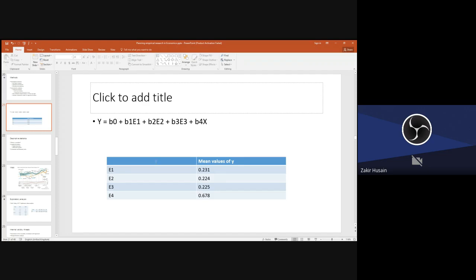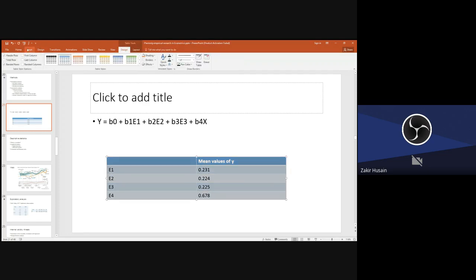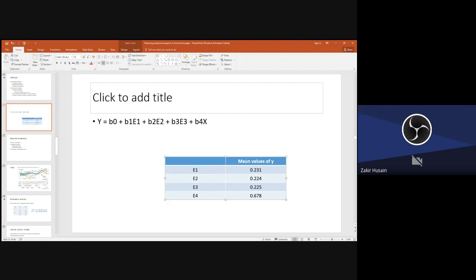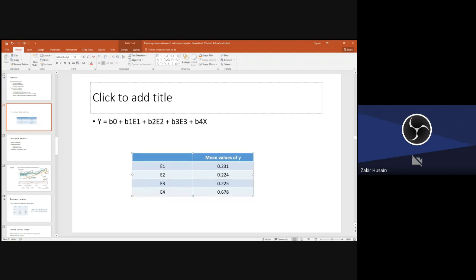Okay, you can see this table. Can you tell me what this table implies for the regression?